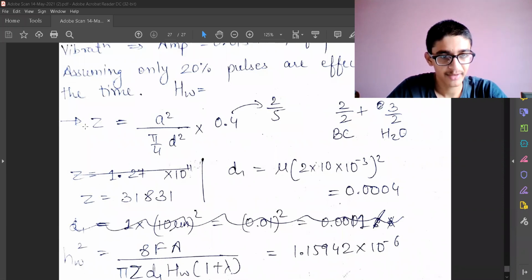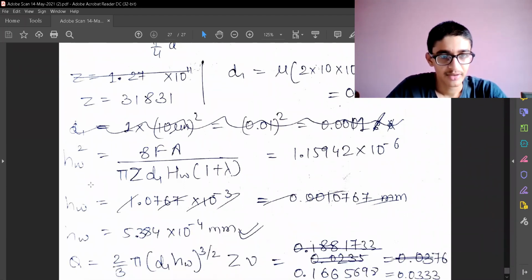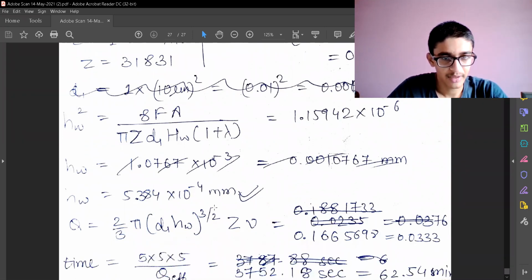So I found the number of abrasive particles that are 31,831. D1 will be mu into the D of the particles, the whole square. So that's it. And mu will be approximated as 1 directly. So I have all other values. HW square will be this, or HW value is 5.384 into 10 raised to minus 4 mm. So you see the depth of indentation is very low per that particle imparted.